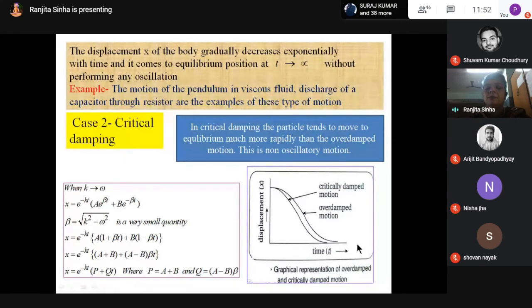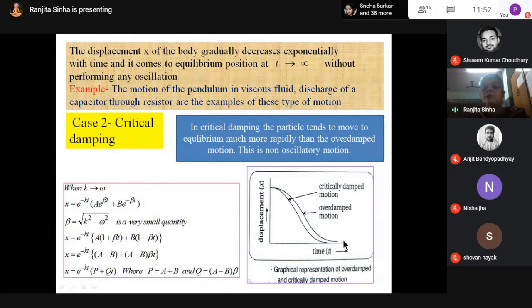Always remember, both are non-oscillatory motion. That means the amplitude is decreasing, and then it is not increasing again. It was maximum displacement, it is decreasing and going to 0, and then it finishes. After that, there is no oscillation. If it were oscillating, then the amplitude after decreasing would increase again, but over-damped and critical damped motion are not oscillating.